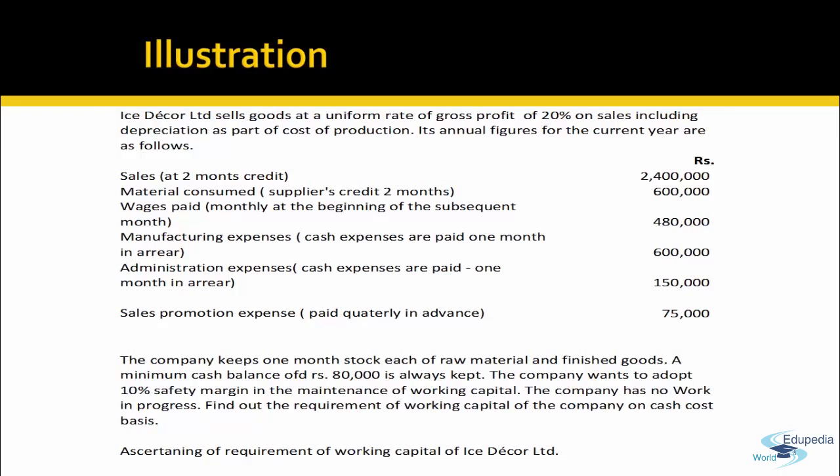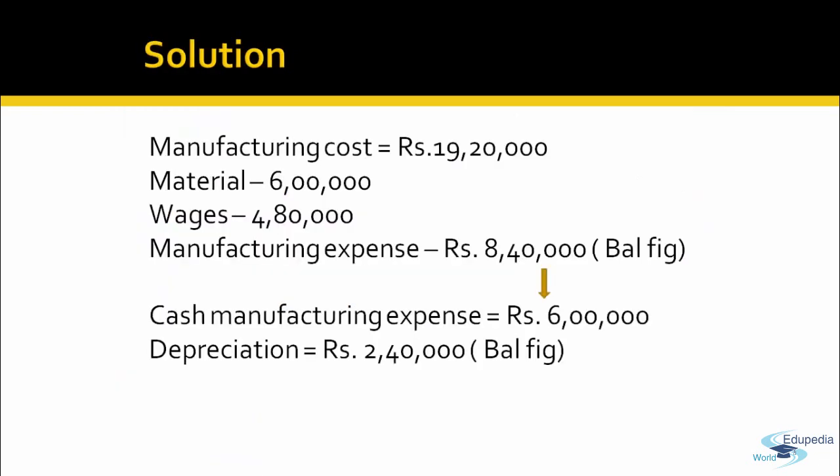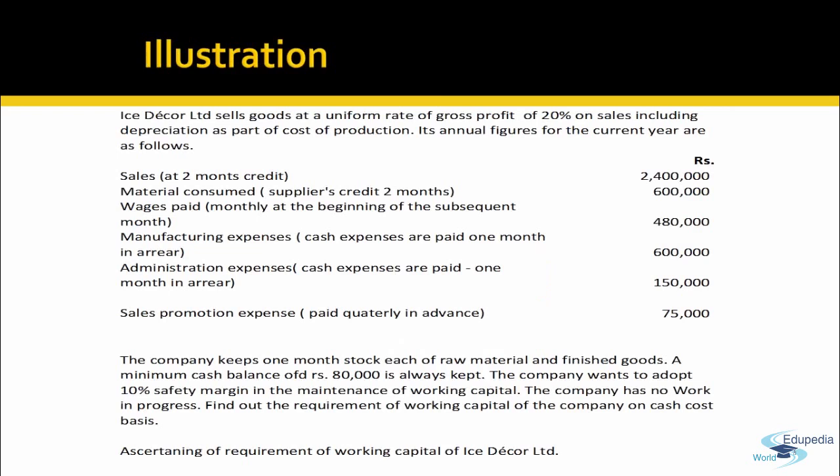This means, what is the total manufacturing expense? 24 lakh less 20% of 24. That means 80% of 24 lakh rupees. So manufacturing cost is 19,20,000. But since we have to compute on cash cost basis, the information given is that it includes depreciation as a part of cost of production. So we have to identify how much is the depreciation portion.